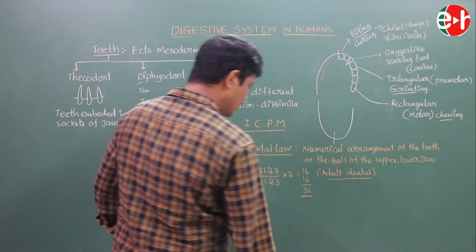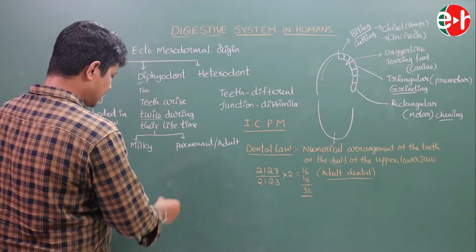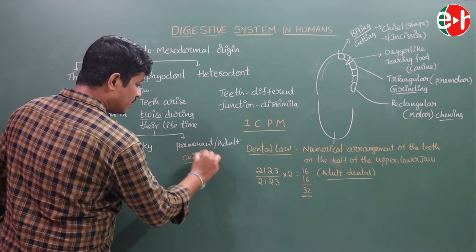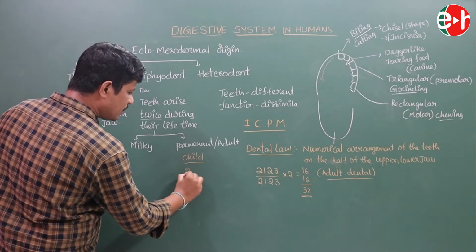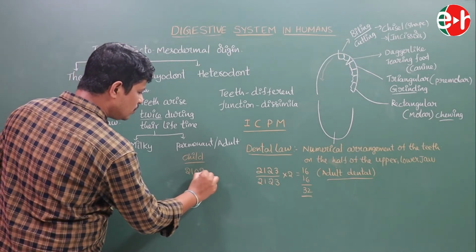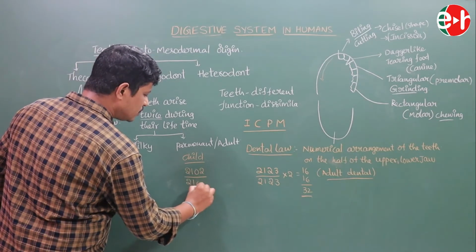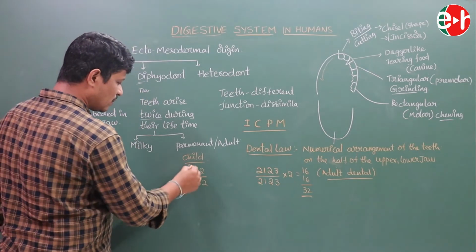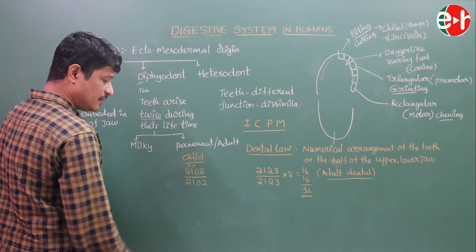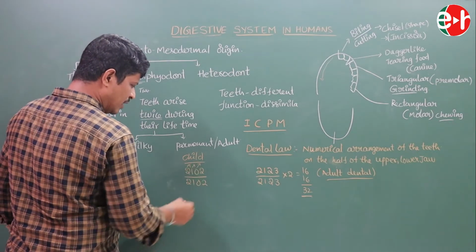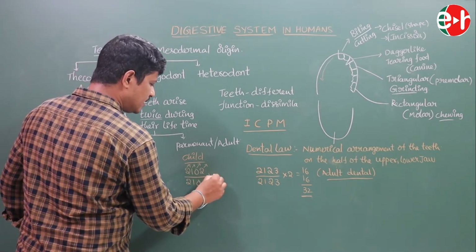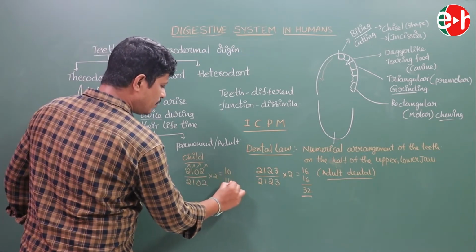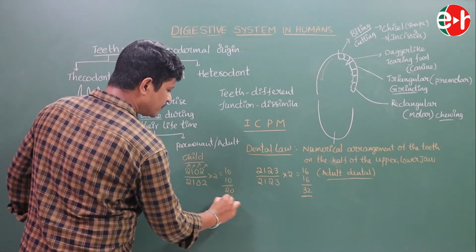Whereas in children, the child dental formula is 2102 over 2102. 2 represents incisors, 1 represents canines, 0 premolars and 2 molars, into 2. The total number is 3 plus 2, 5; 10 plus 10, 20.